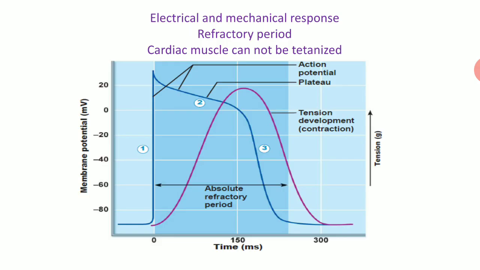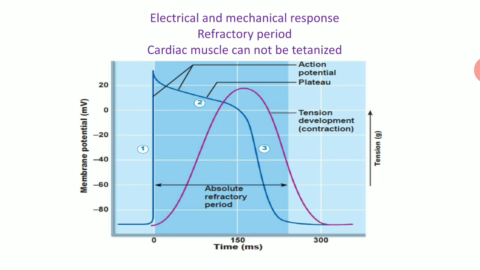If we see the mechanical event along with the electrical event, in this diagram the blue diagram is of the action potential, which we learned in the previous slide, and the violet diagram is of the mechanical property, which is systole and diastole, or contraction followed by relaxation. We are seeing that this systole period in case of cardiac muscle is 0.3 second, and the cardiac action potential is also 0.3 second or 300 millisecond.